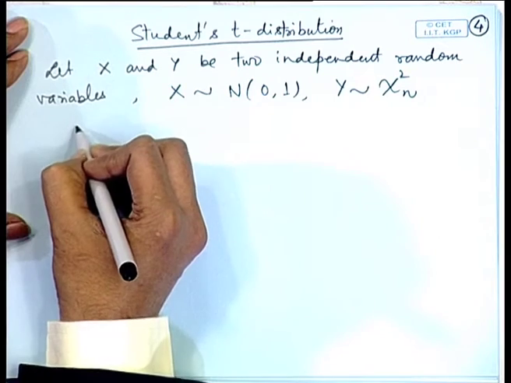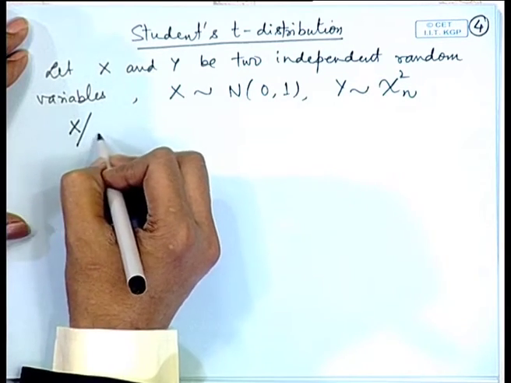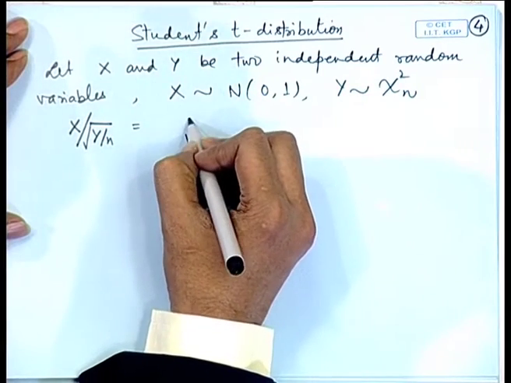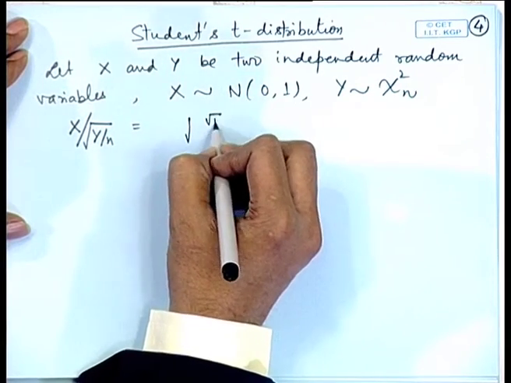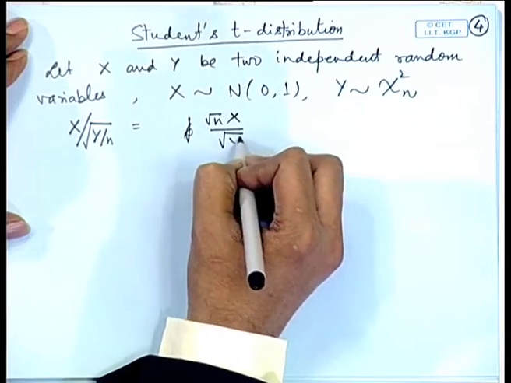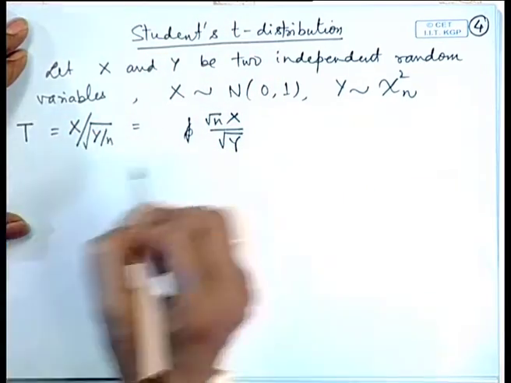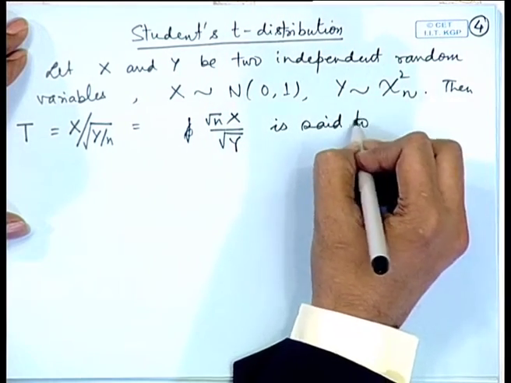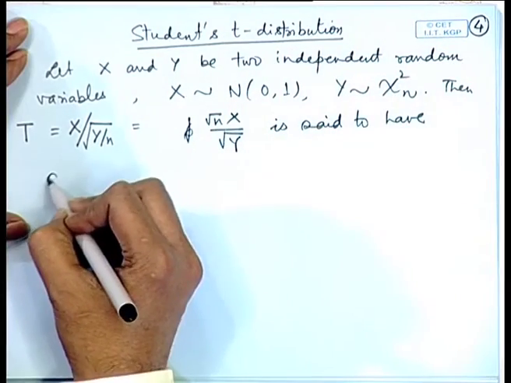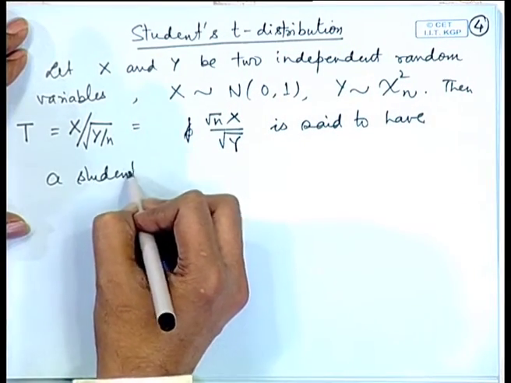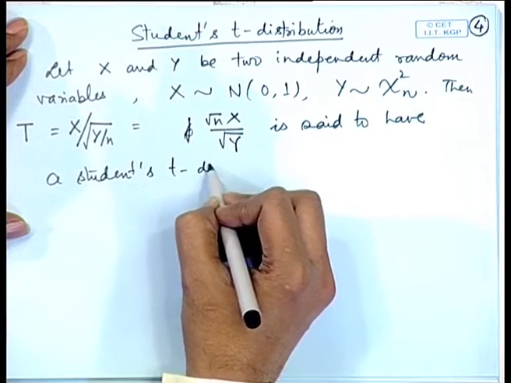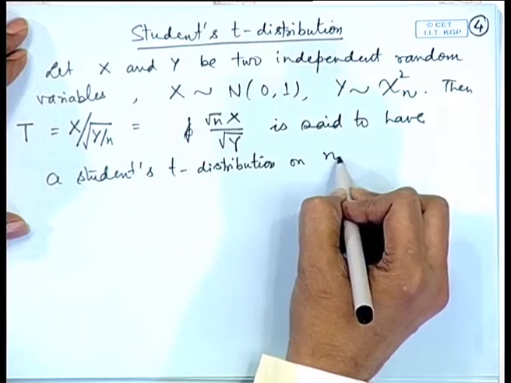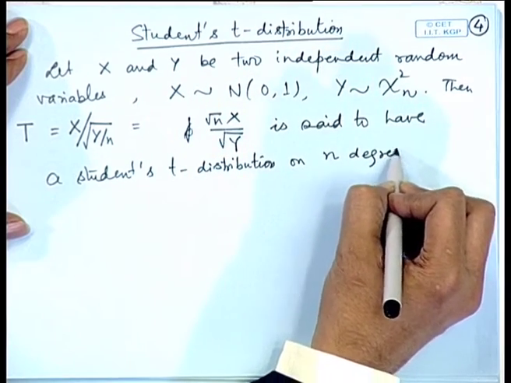If I consider the ratio x divided by square root of y by n, so let me write it as root n x by square root of y, and call it, say, t, then this t is said to have a student's T distribution on n degrees of freedom.